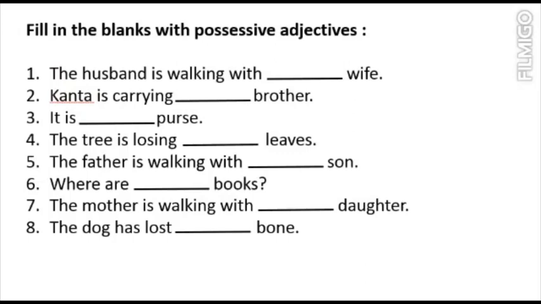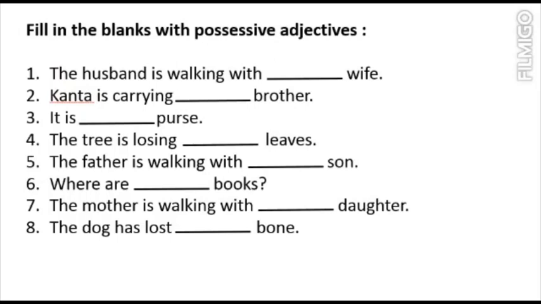The father is walking with dash son. Father is a male here and he is walking with dash son, meaning he is walking with his son. Where are your books? We will write here your, because we are asking where are your books, meaning the books belong to you. So your is the possessive adjective here.